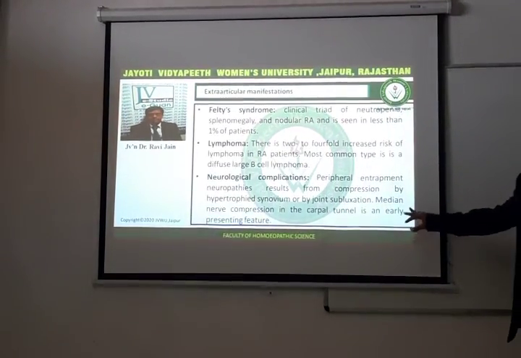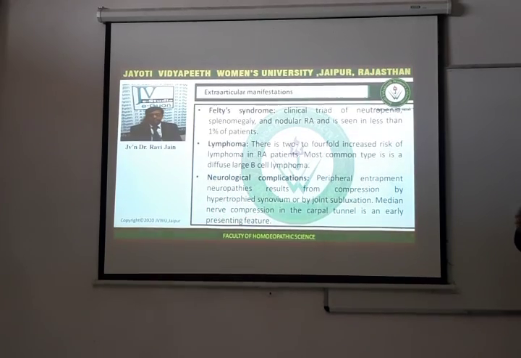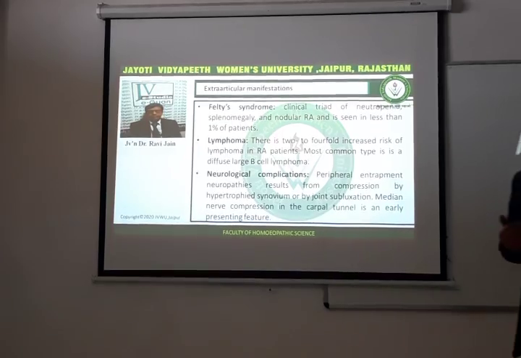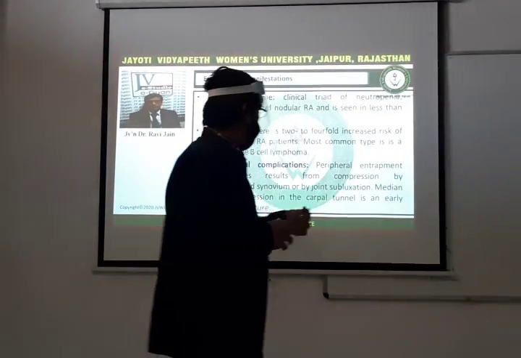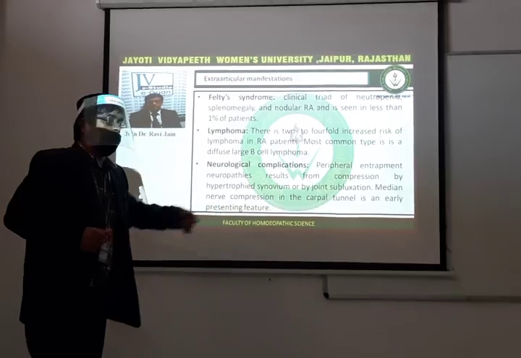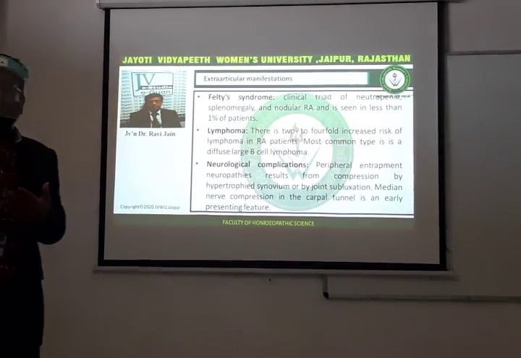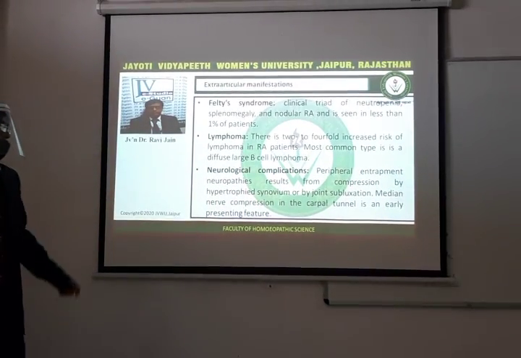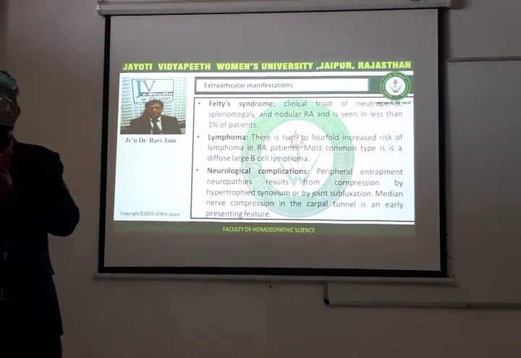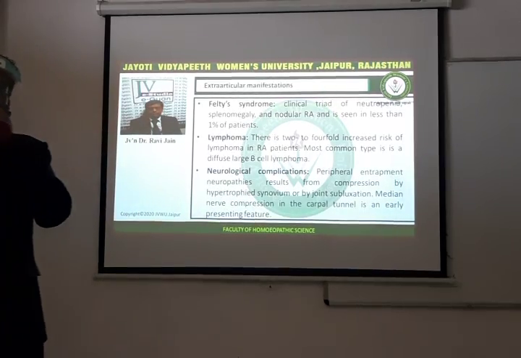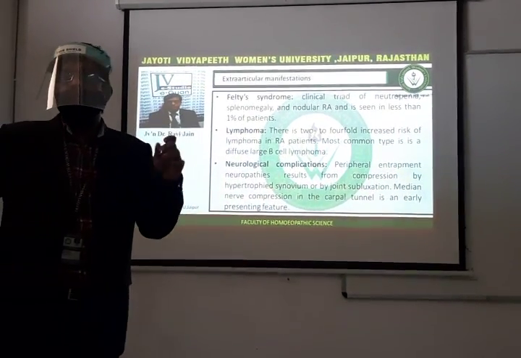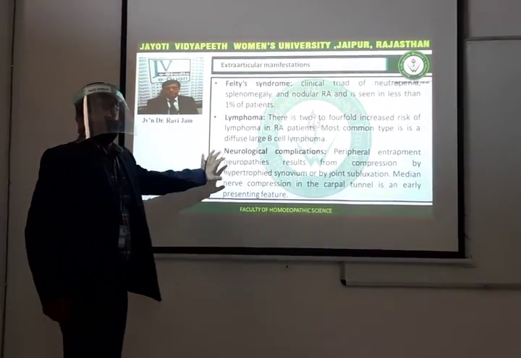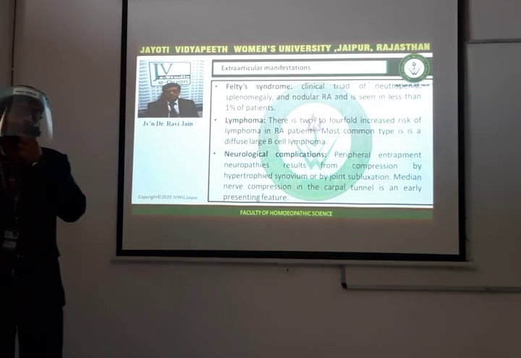There are certain neurological complications which are also seen in cases of rheumatoid arthritis. The neurological complications consist of peripheral entrapment neuropathies from compression by hypertrophied synovium. Since the synovium is getting hypertrophied, the nerves are getting compressed. There is also subluxation of the joint, lateral deviation of the ulna, and subluxation of the joints because of the erosion of the bony surfaces and fusion, ankylosis of the joint, due to which the nerves are getting compressed, and it is resulting in the development of multiple neuropathies.